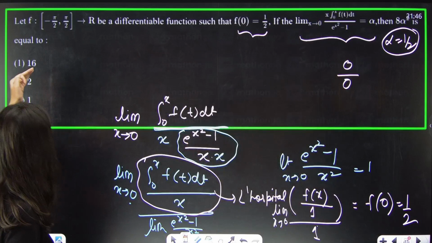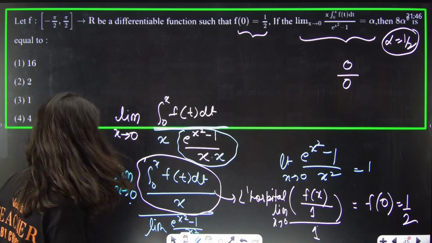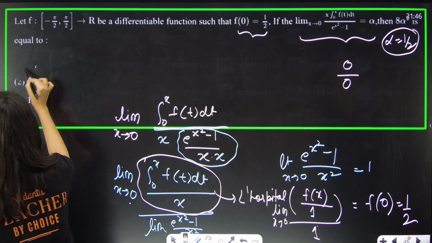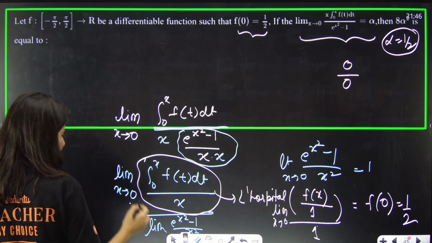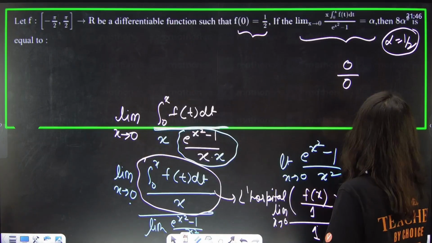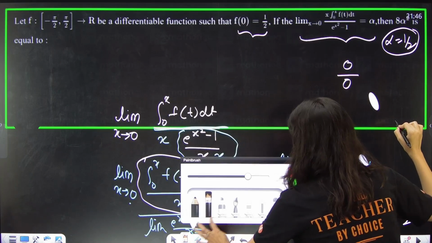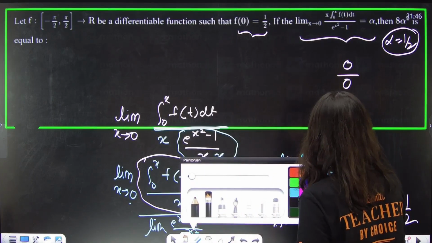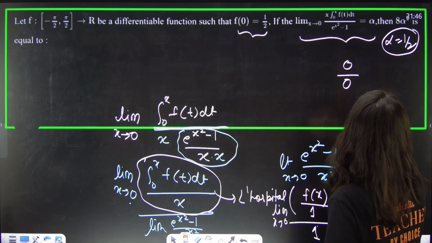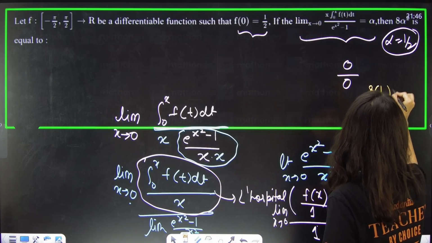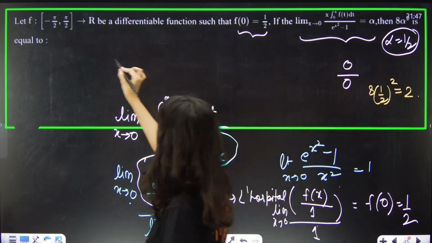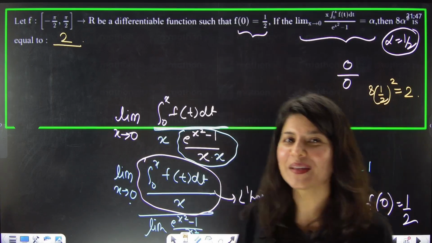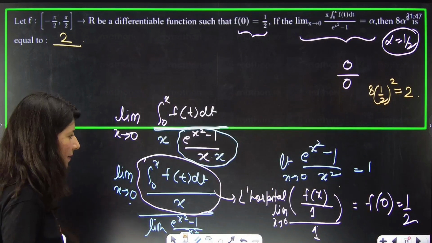Now you must be wondering, ma'am, but options are given. You said numeric type. Let me convert it into numerical type. What is the answer? Just tell me. This is going to be 8 times 1 by 2 square, which is equal to 2. So numeric type 2. Yes, you can create numeric type from your ABCD MCQs also.